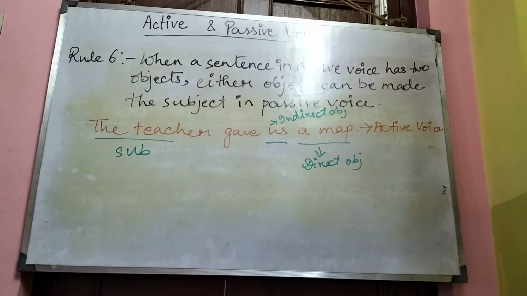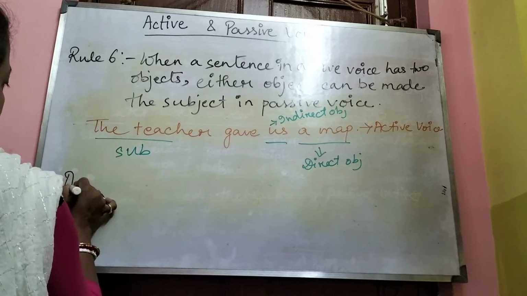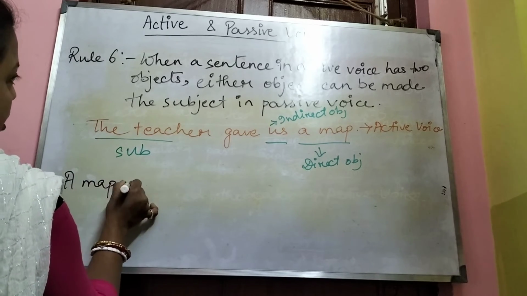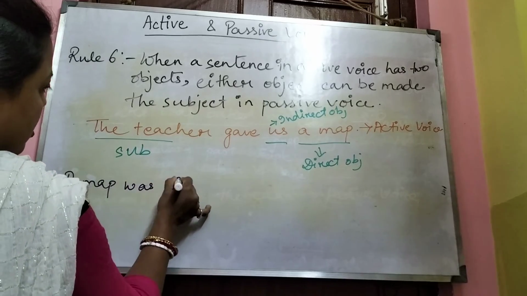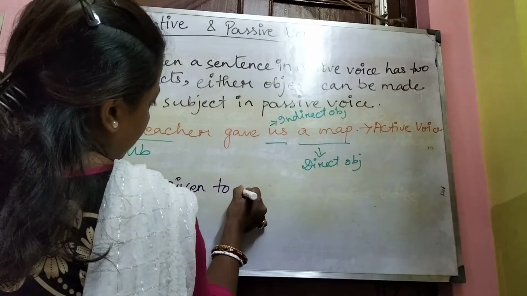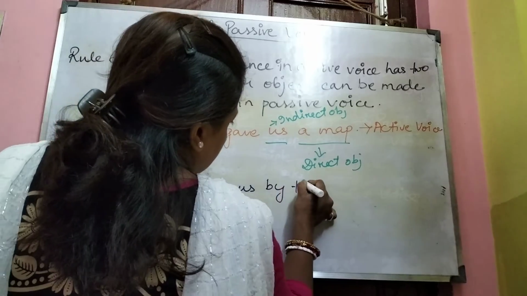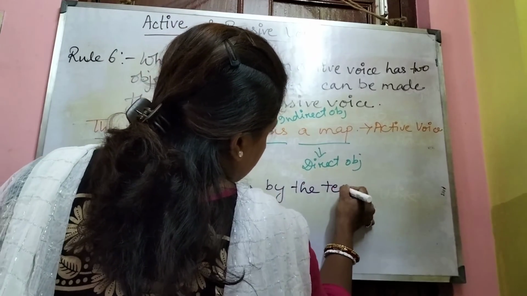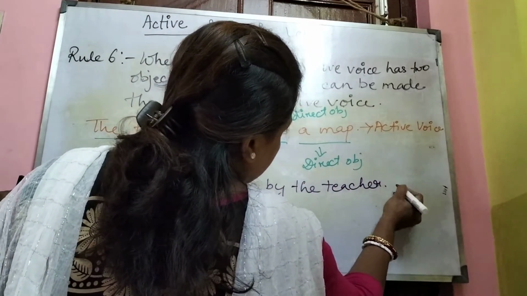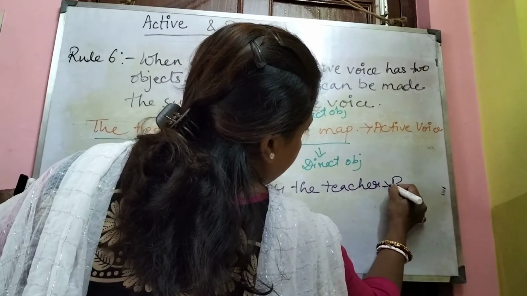Okay, so let me show you the example. A map was given to us by the teacher. It is passive.